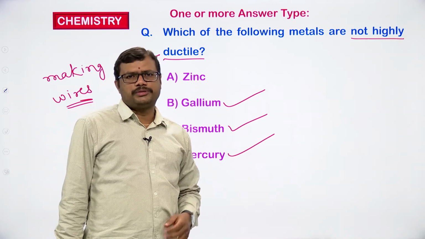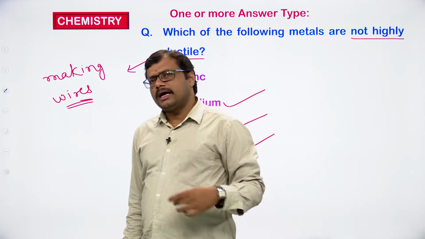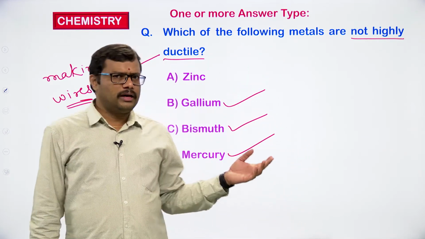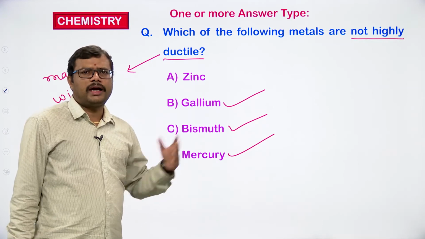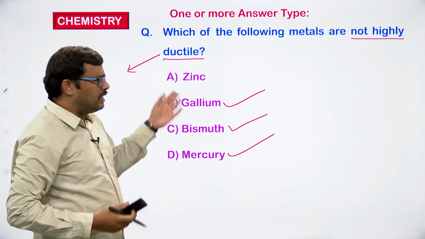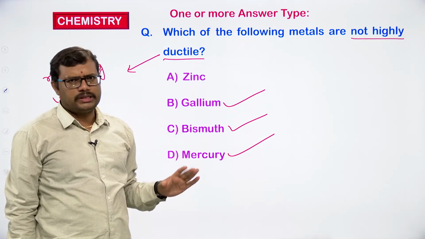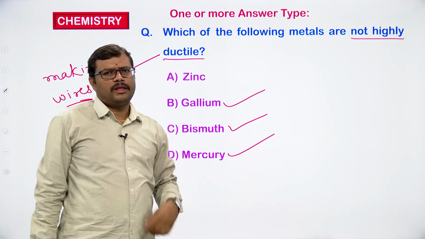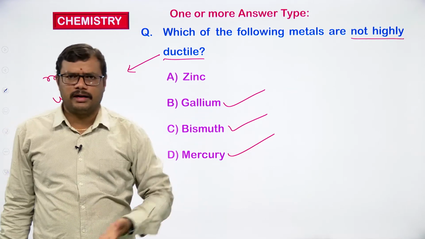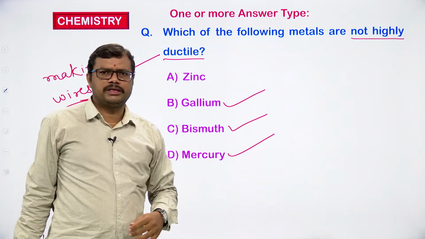Zinc is solid under room conditions and moreover it is highly ductile. So zinc wires can be easily prepared. Zinc is highly ductile, so this is not the correct option in this question. The question is to identify the metals which are not highly ductile. Zinc is highly ductile, so we are eliminating zinc.